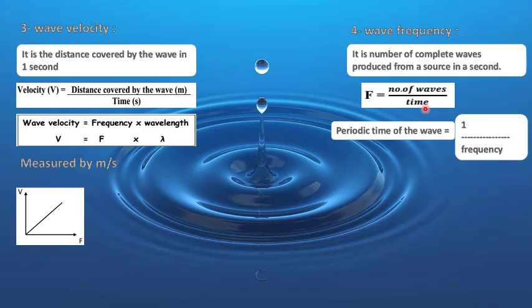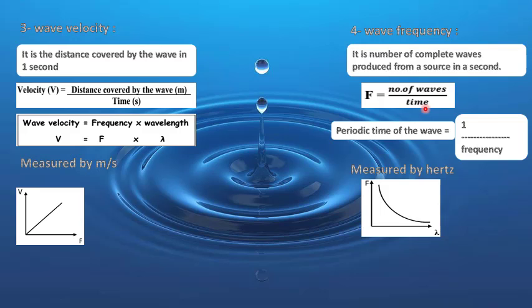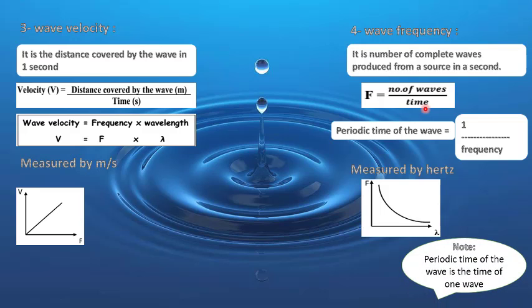Periodic time of the wave can be also calculated by 1 over the frequency, and frequency is measured by hertz. Now we have here a note. Periodic time of the wave is the time of one wave.